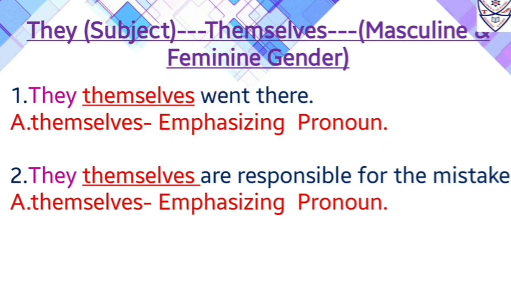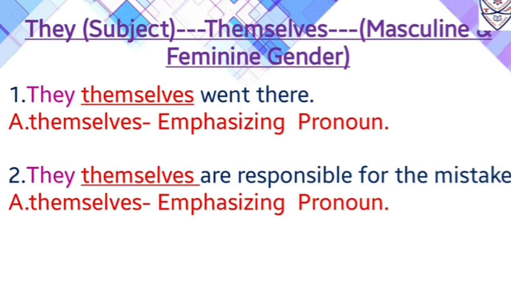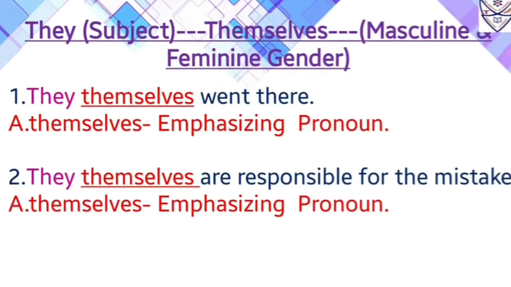Why? Because we are putting some stress on this word, that is themselves. As well as themselves is also followed by a subject, that is they, and it also comes before a verb, that is went. So themselves will be emphasizing pronoun. Number 2, they themselves are responsible for the mistake.